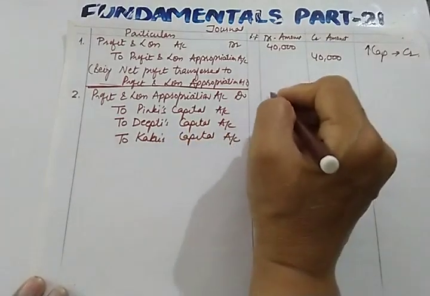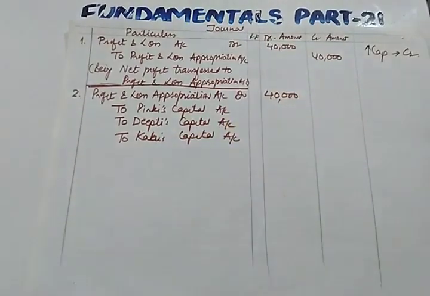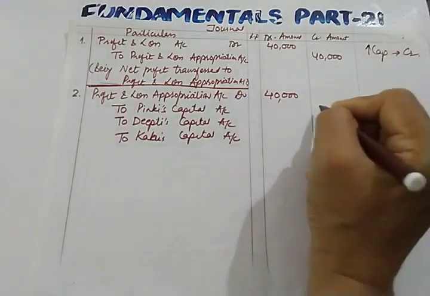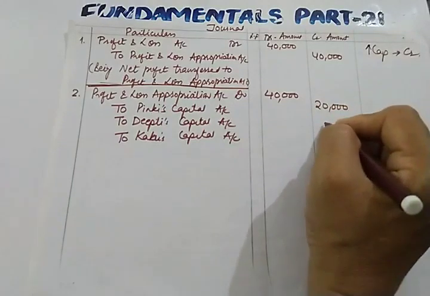So we are dividing 40,000 in the ratio, what was the ratio? 5:4:1. So it was 20,000, we are giving full profit without using any guarantee right now.